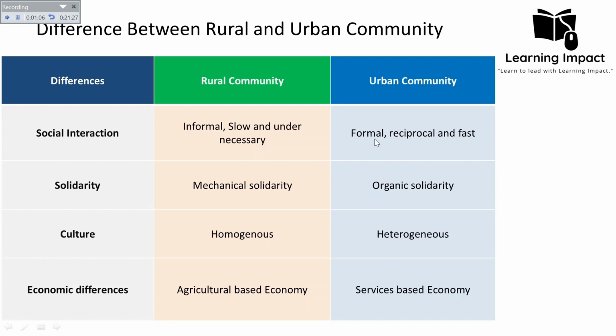Then in the urban community, social interactions are more formal. Formal means that the interaction might be structured around specific events, meetings, or appointments, and it is more reciprocal. Reciprocal means that people are often interacting with strangers or acquaintances rather than with close friends and family. And most of the people make relationships with others while keeping in mind the calculation of what they will get in return. So mostly the relationships in case of the urban community are goal oriented rather than relationship oriented.